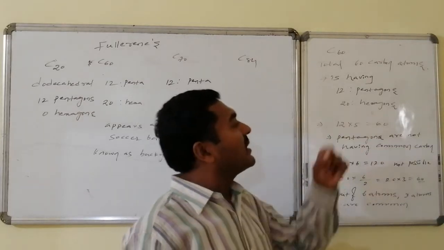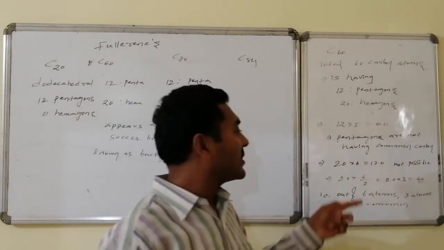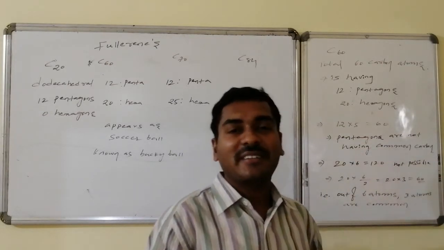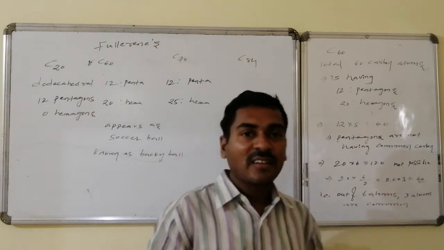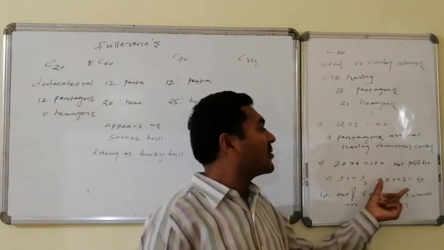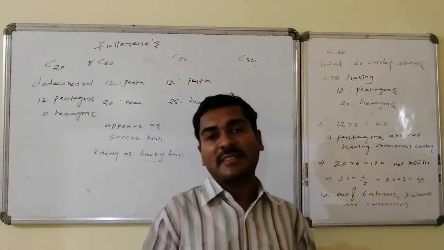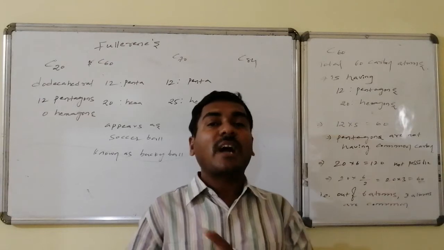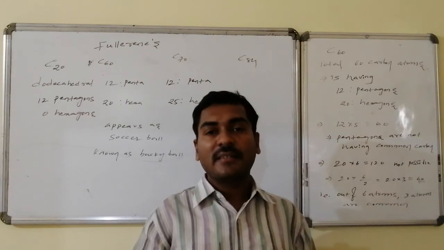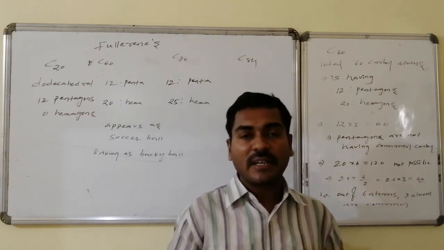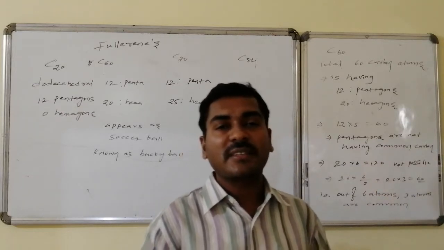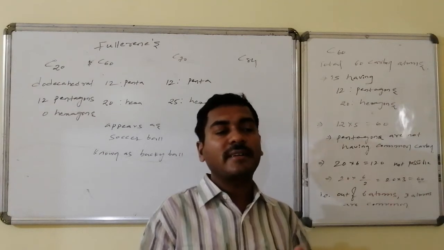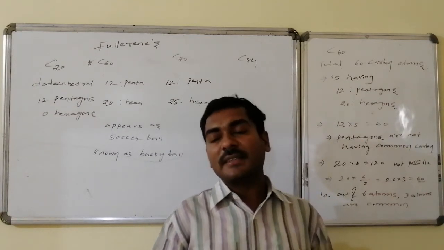Whereas we have 20 hexagons, and 20 into 6 would be 120, which is not possible. This implies the hexagon is not independent. There is a common portion among the hexagons. To make it 60, you have to take half the quantity. A hexagon consists of 6 carbon atoms, and out of the 6, half of the carbon atoms are common with the adjacent hexagons. Such a structural feature is present in the pentagons as well as the hexagons. Let us go to the pentagon and hexagon resemblance in the C60 ring.